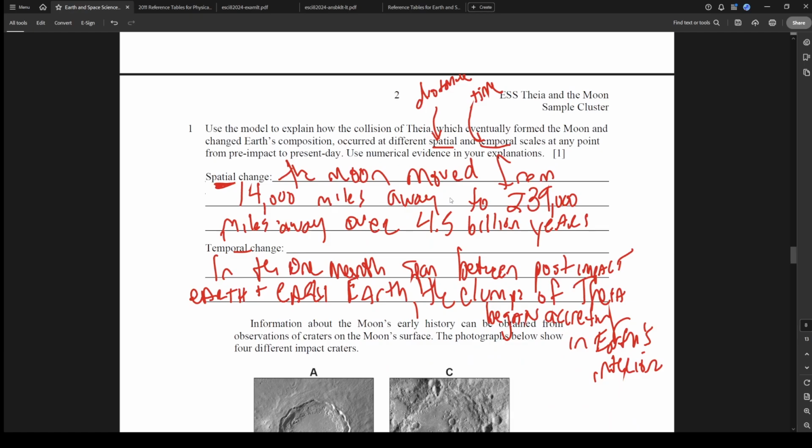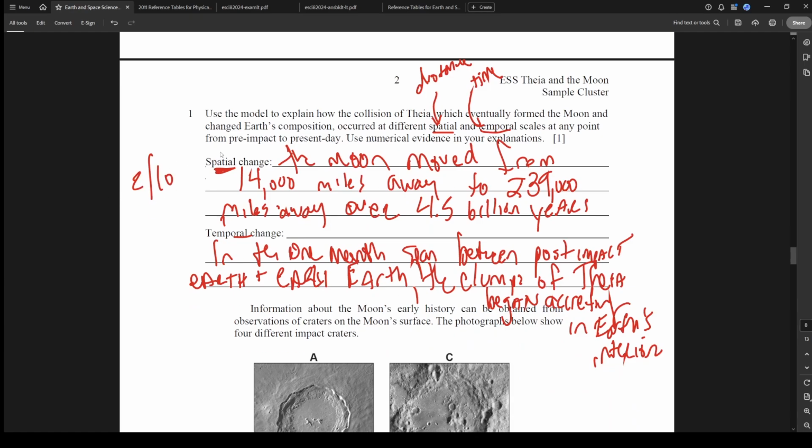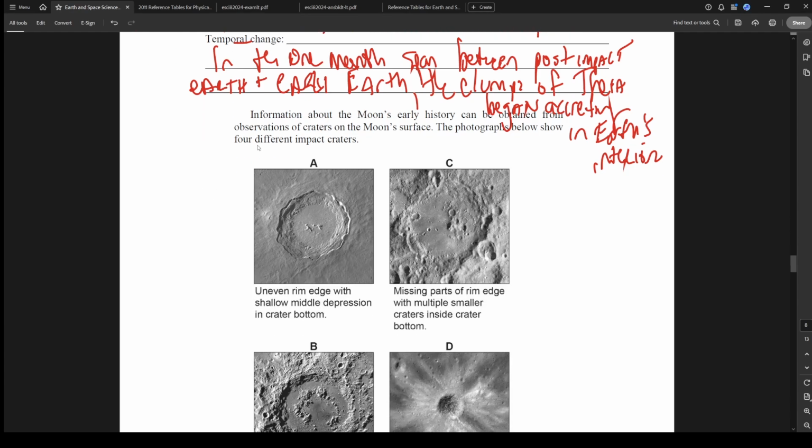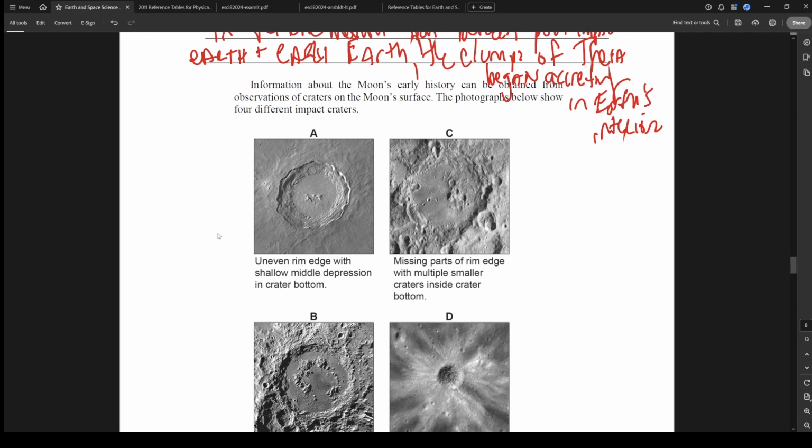So this question is so easy, as long as you know spatial and temporal, which you should. That's a 2 out of 10. That's super easy. All right, going on to, we got 4 different impact craters.